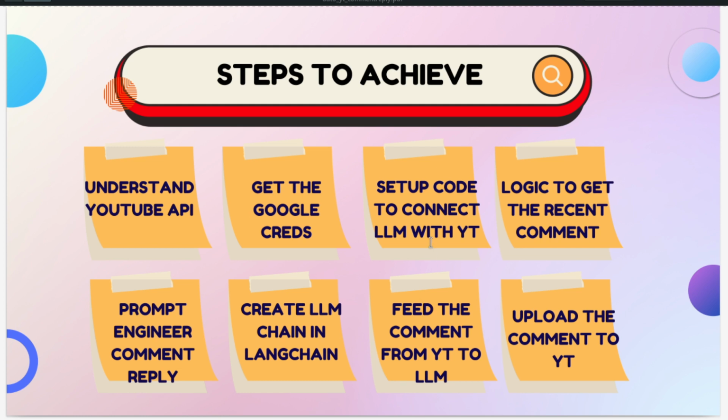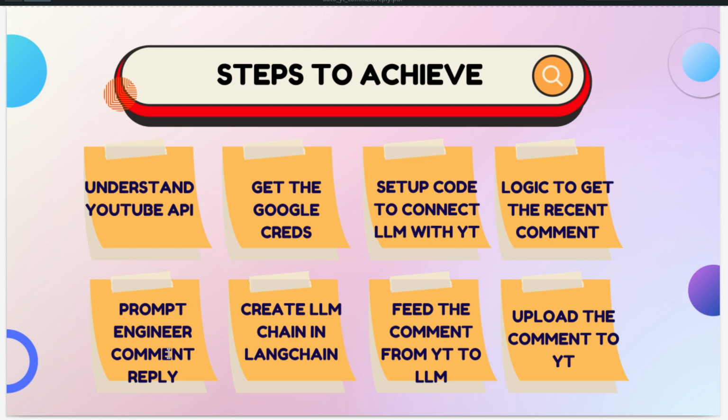Then we need to set up the code to connect the large language model with YouTube comments and YouTube video. You must also know which video you are going to track the comments on and insert the comments, as and when new comments are getting written to it. The logic to get the recent comment is pretty simple. You will see that I am just using a Python list.